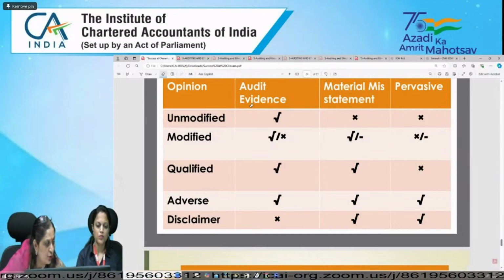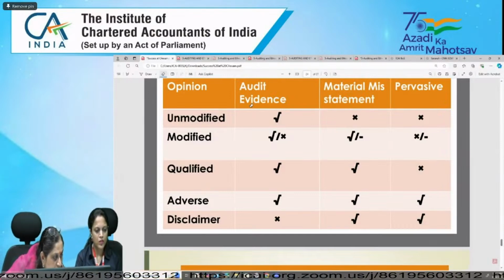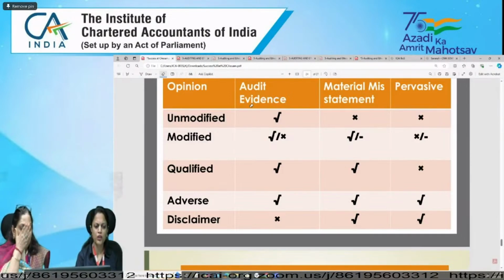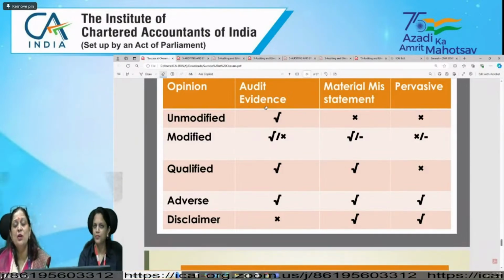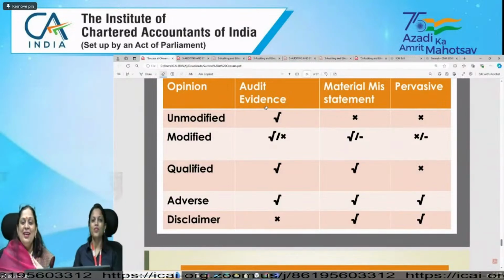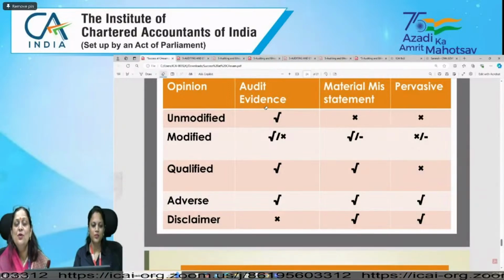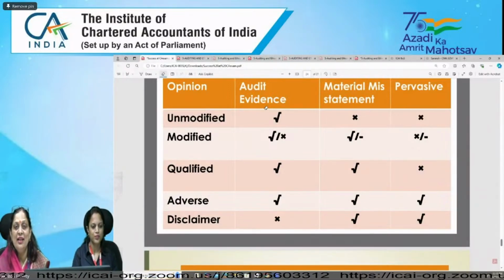And one more query was there. If there is a dispute between auditor and management, does auditor make it qualified? If there is dispute, we cannot, on the basis of dispute, express opinion. Dispute cannot be deciding factor.